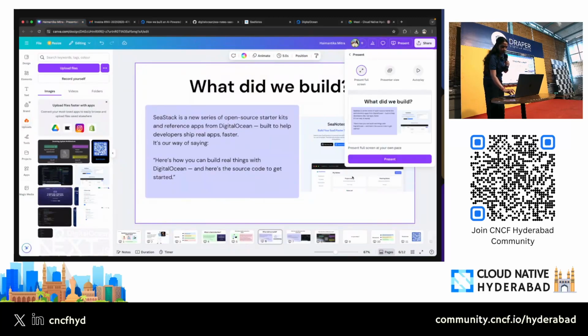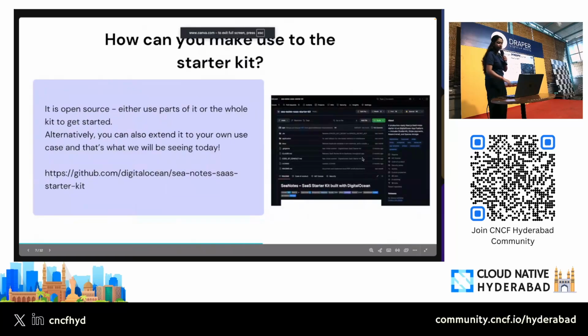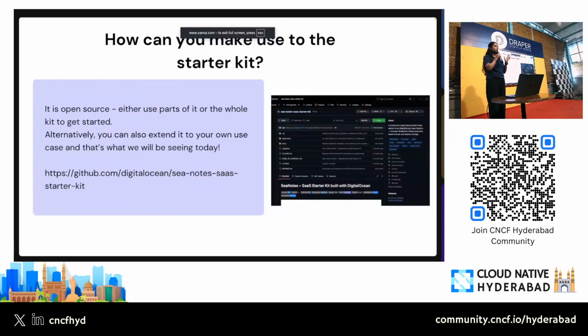So that was the demo part, and like I was mentioning, this starter kit is open source, and we will also be participating in Hacktoberfest. So we will be adding some issues. How many of you here are Next.js developers? I see one hand, two hands. So if you can write Next.js and Tailwind and you're looking to contribute to Hacktoberfest, this could be a repository. We will be adding some simple issues that you can get started with. I'll share the link as well.